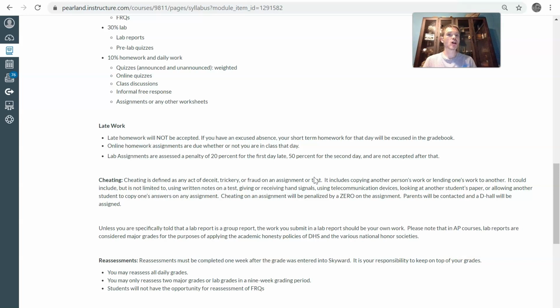Lab assignments have a penalty of 20% the first day, 50% the second day, and then not accepted after that. And as you can see up above there, labs are worth 30%. So make sure you're getting your labs done. And I'll let you know the expectations of the individual labs and how you can score the greatest amount of points on that. Because I know that we all care deeply about our grades and want to do the best we can.